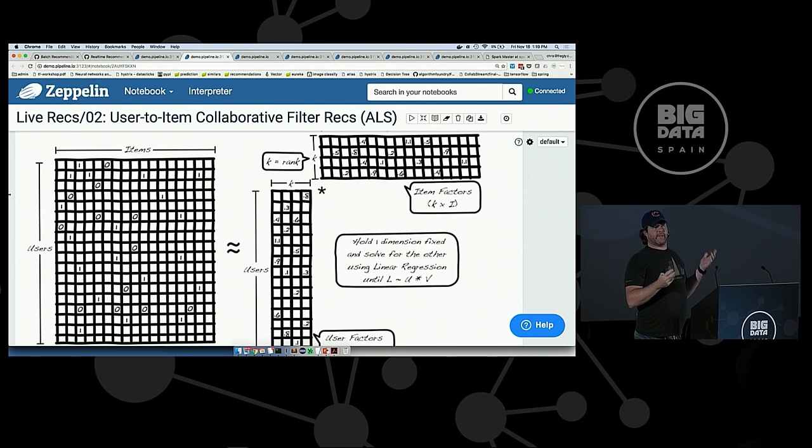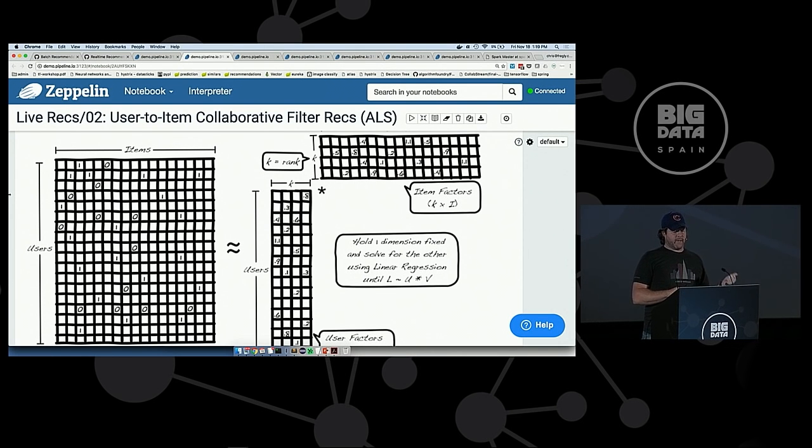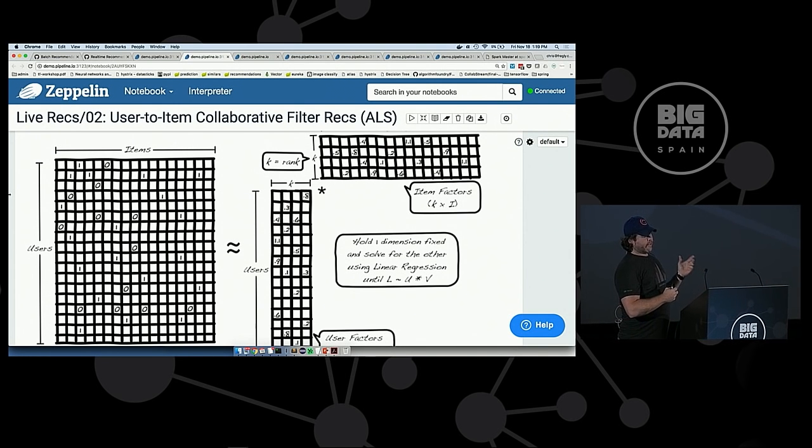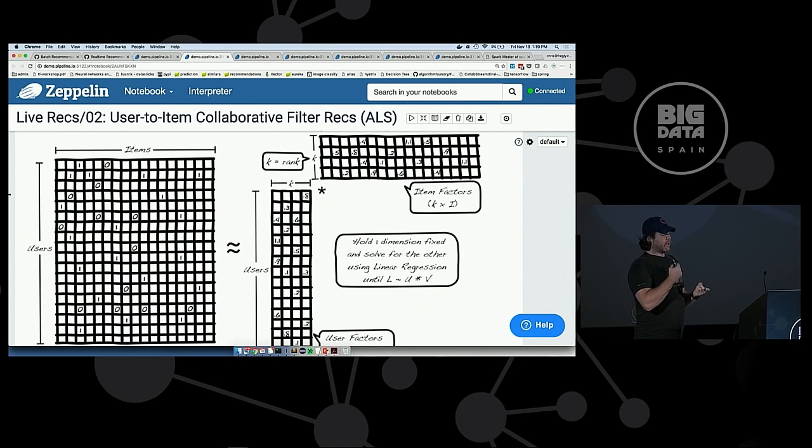For the items, these are the actors, actresses. We're going to run Spark's matrix factorization called alternating least squares, which is going to do 2 things. It's going to reduce the dimensions and create 2 separate matrices that, when multiplied together, give you as close an approximation as possible to each of these values that are known.